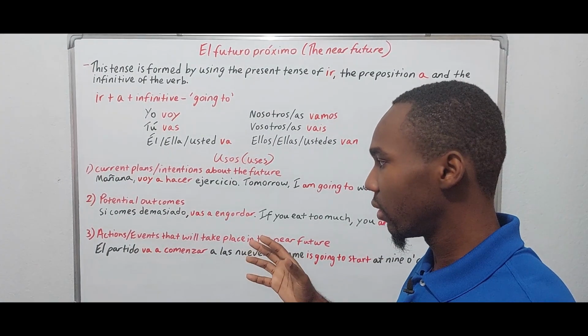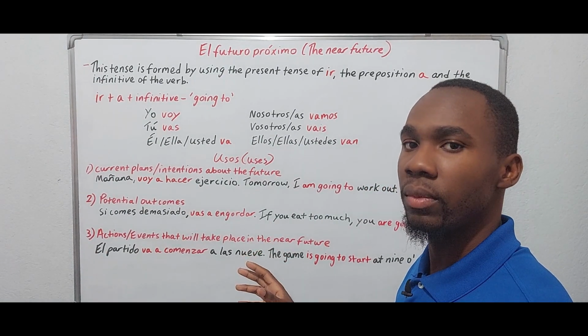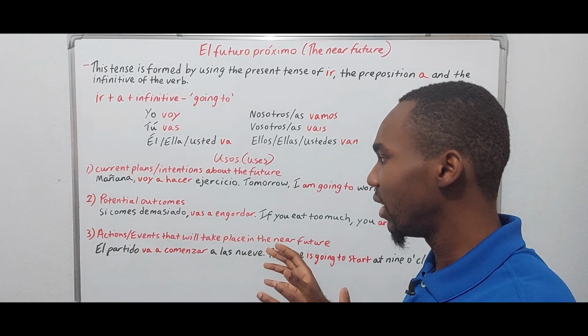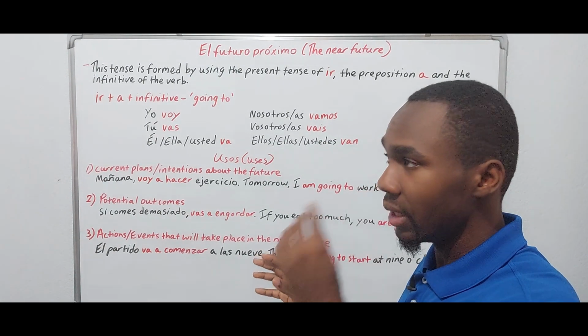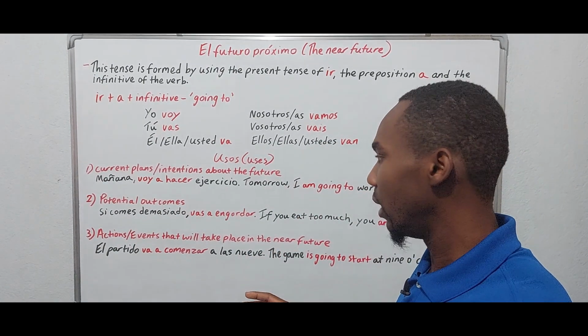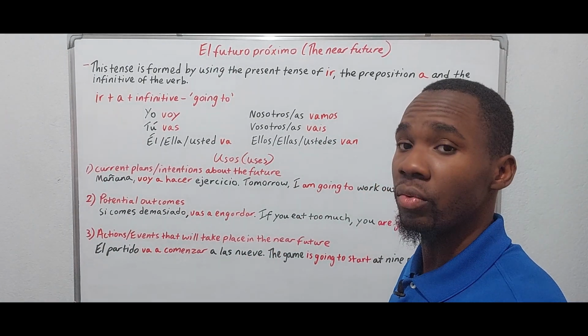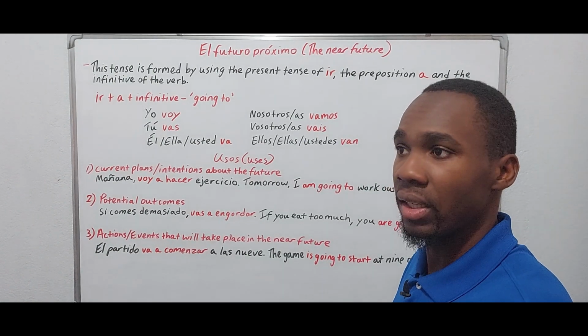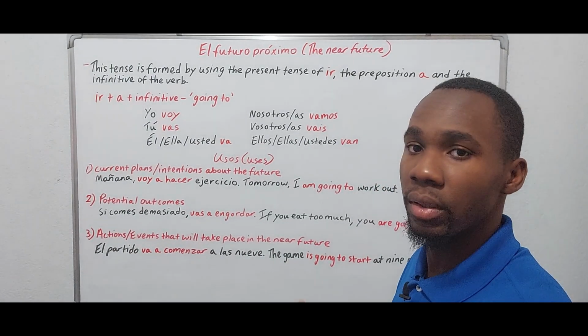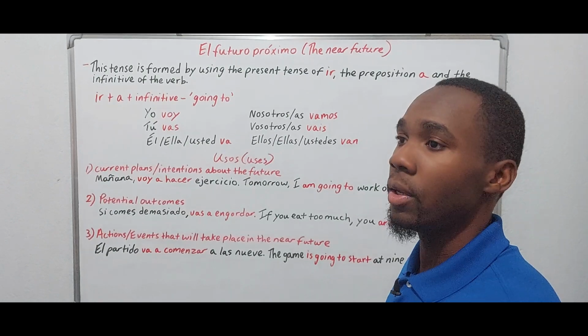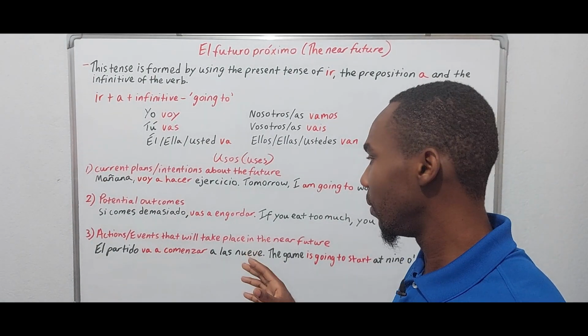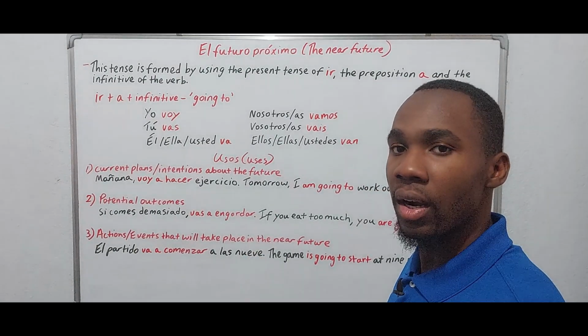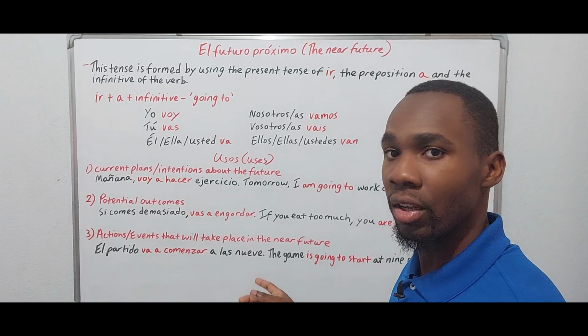So we can assume that this game is going to start very soon. So let's say it could be 9 o'clock in the morning. Well, the sentence didn't specify, but whatever time, wherever we are in time, 9 o'clock is soon.